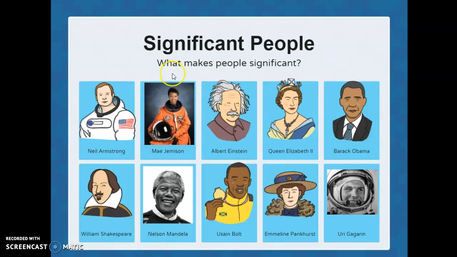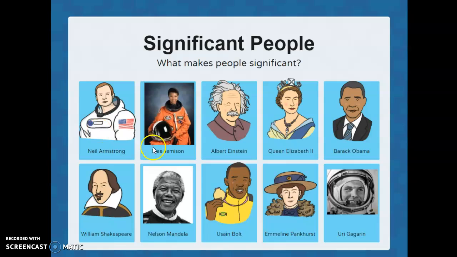Okay, so for example, Neil Armstrong is a significant person because, well, tell me, why is he a significant person? What is it that he did? He was the first person to walk on the moon, wasn't he? Okay, so that was a very important event that happened in history, and it helped scientists learn more about what happens on the moon. He went with two other people and they did experiments, and they took back to Earth rock samples so that they could investigate them and they could find out more. So that was a very important event.